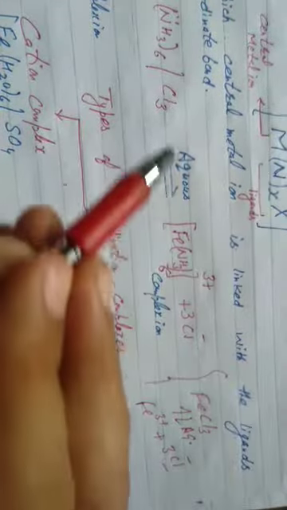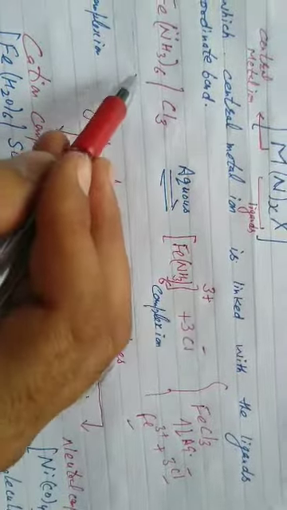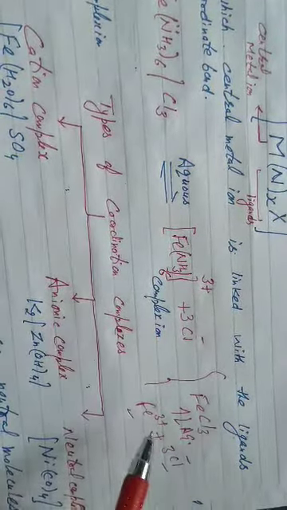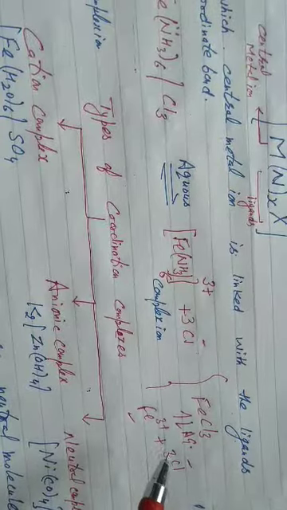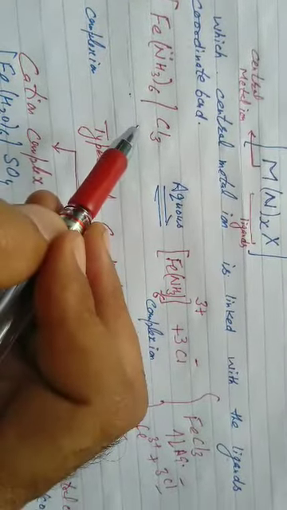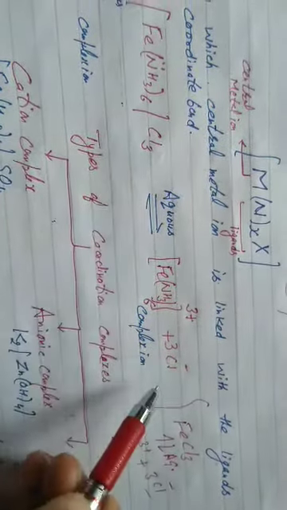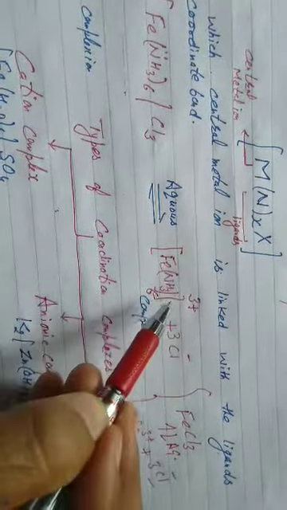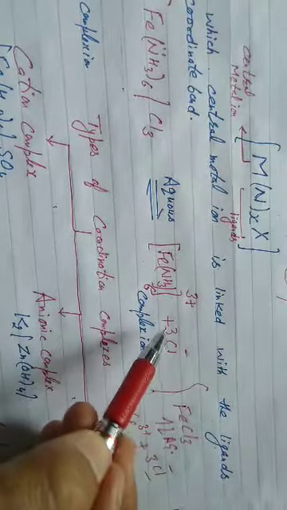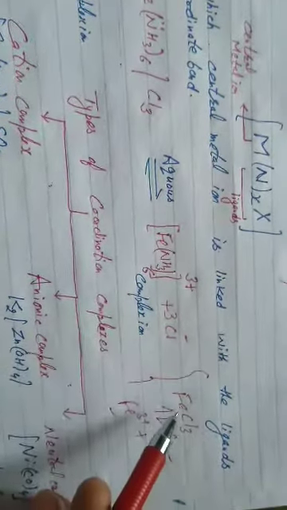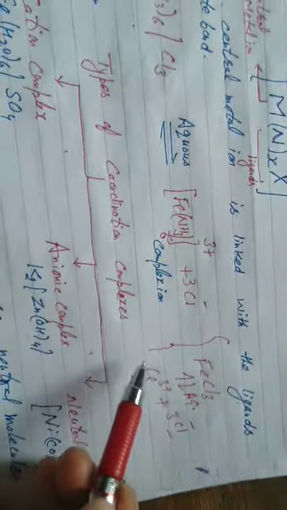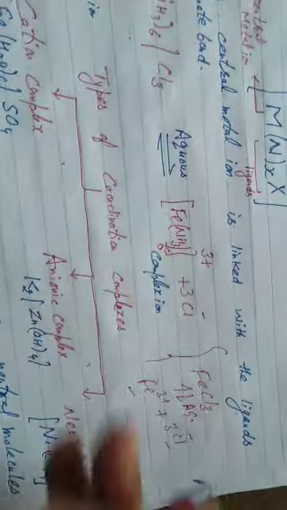Coordination compounds retain their identity in solid state as well as in aqueous solutions. But salts lose their identity in aqueous solution. How many ions will it give in aqueous solution? Friends, your answer should be 4. 3 times anion and 1 times cation. The stoichiometry of the cation part is 1 and the stoichiometry of the anion part is 3. It will give 4 ions. In the same way, this also gives 4 ions, with stoichiometry of cation part 1 and anion part 3.